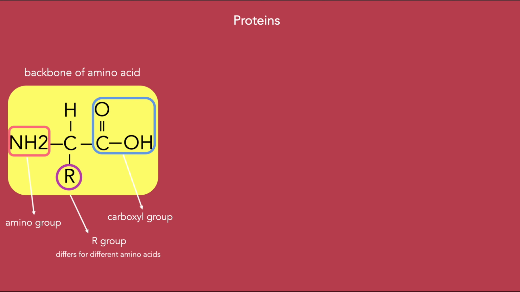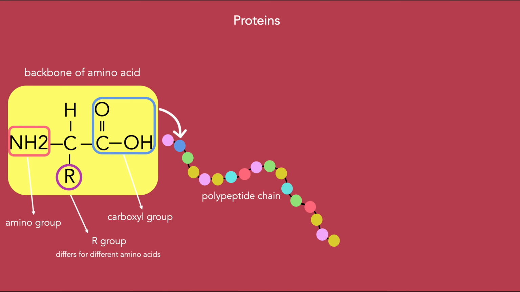A chain of amino acids is known as a polypeptide chain. A polypeptide chain either forms a protein or is part of multiple polypeptides that make up a protein. All amino acids share the same backbone with an amino group, NH2, and a carboxyl group, COOH, with only varying R groups. R groups are what makes the amino acids unique and gives them different properties through interactions with R groups of other amino acids.